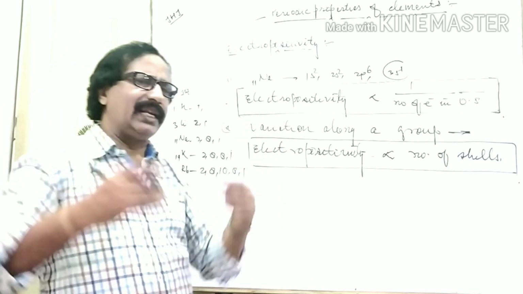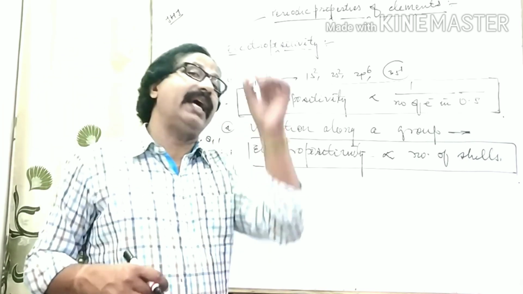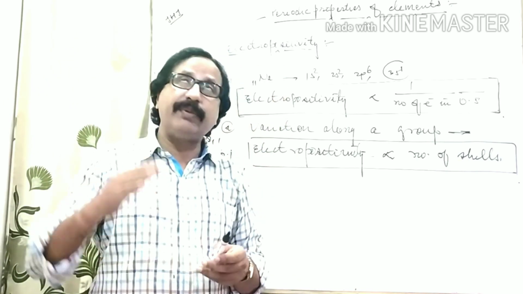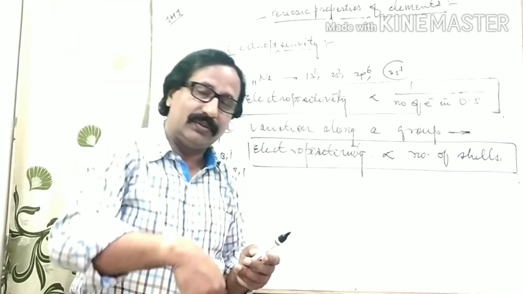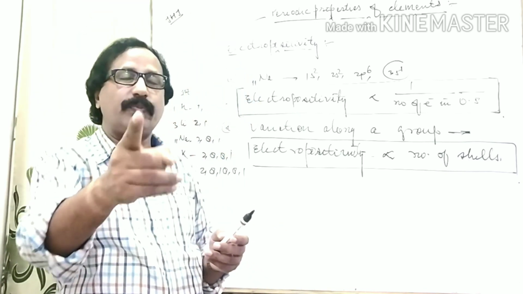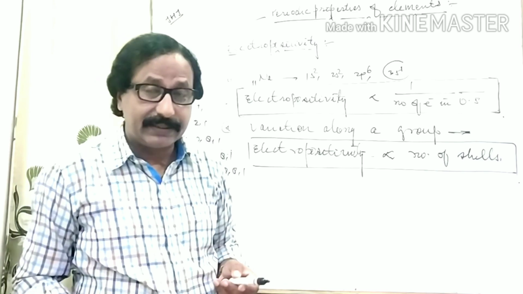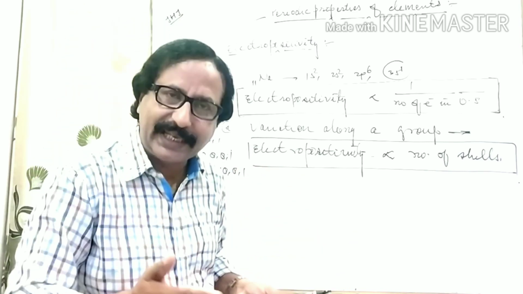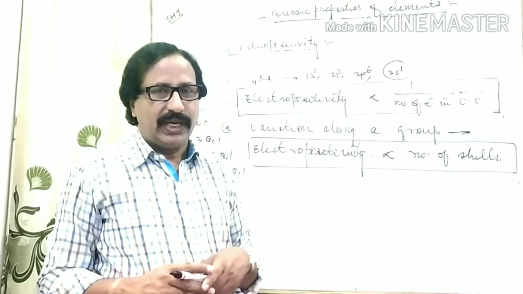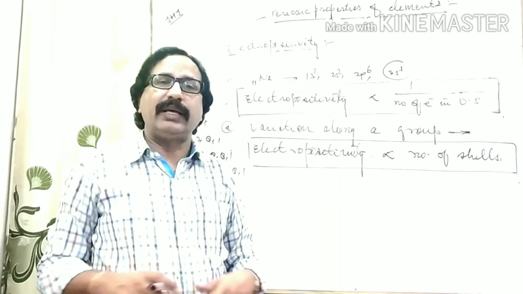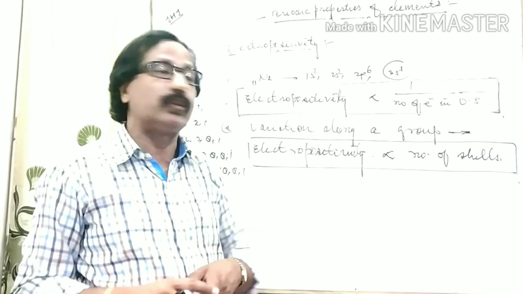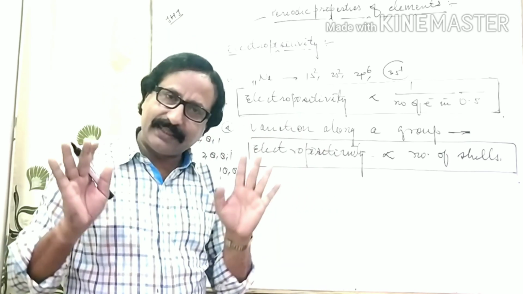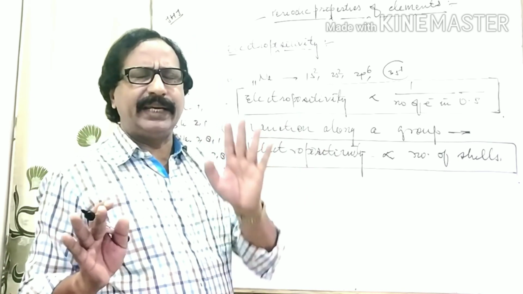Hence we can declare that in any group, when we move from up to down, the value of electropositivity increases. And since electropositivity is directly proportional to metallic character, as we move down the group, the metallic character of the element increases. I hope everybody came to know.